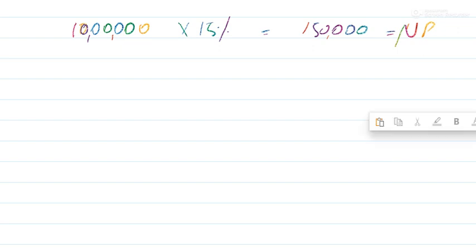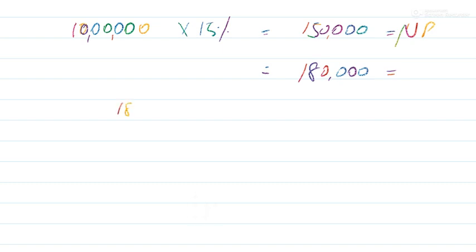Of course, if you are a good businessman, you can earn more profit than the market rate of profit. So you earn a profit of 1 lakh 80,000, right? This is your profit. So the difference between 1 lakh 80,000 and 1 lakh 50,000, this is called the super profit.